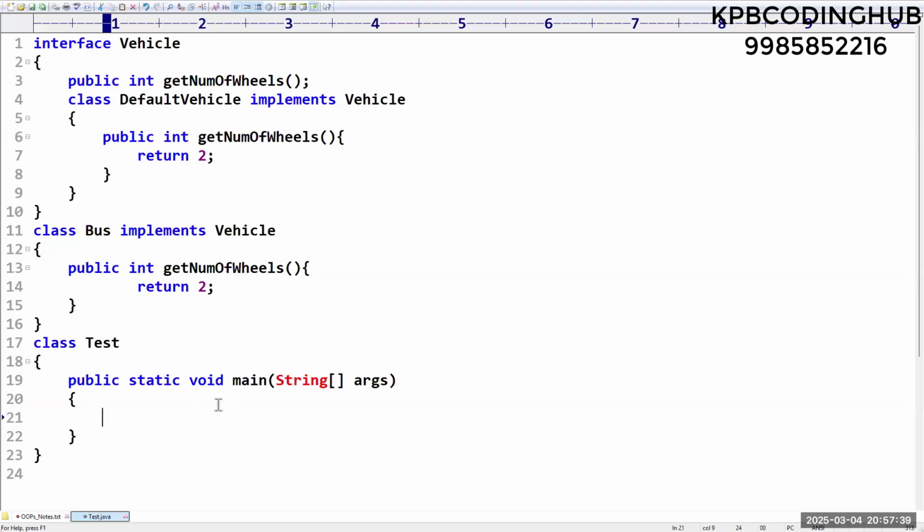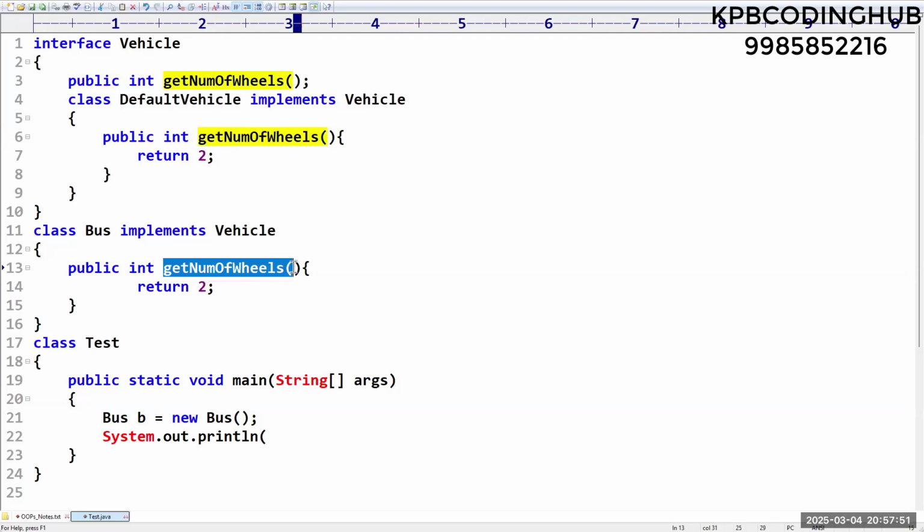I'm creating Bus b = new Bus, then System.out.println of b.getNumberOfWheels. What is the output? It should be 6, right?